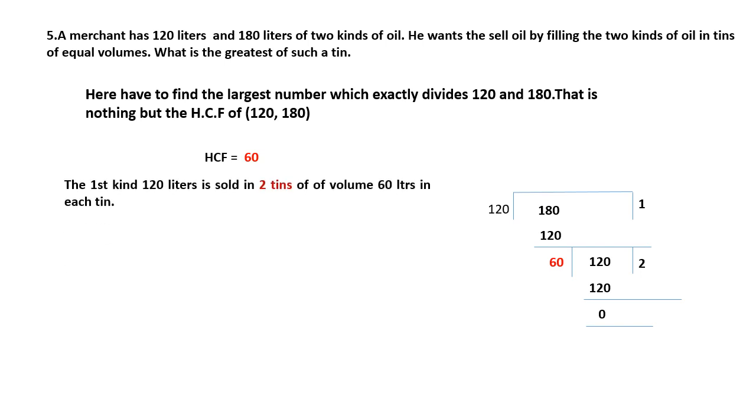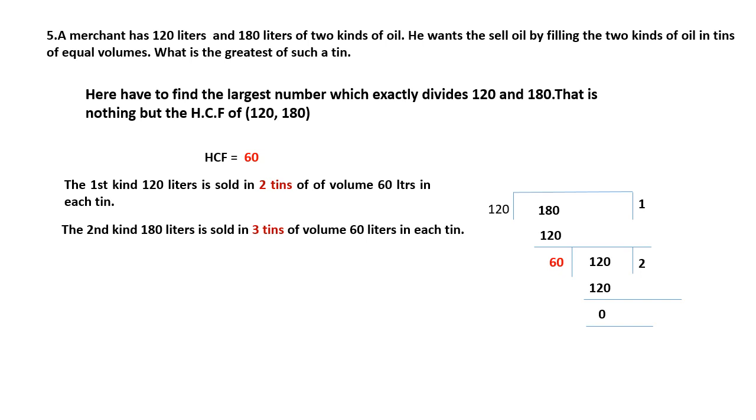So the first kind, 120 liters, is sold in 2 tins of the volume of 60 liters. How many tins will there be? Only 2 tins, because 120 divided by 60. The volume of the tin is 60, right? The second, 180 liters, is sold in 3 tins. The volume of the tin is what? Same, 60 is the volume of the tin.